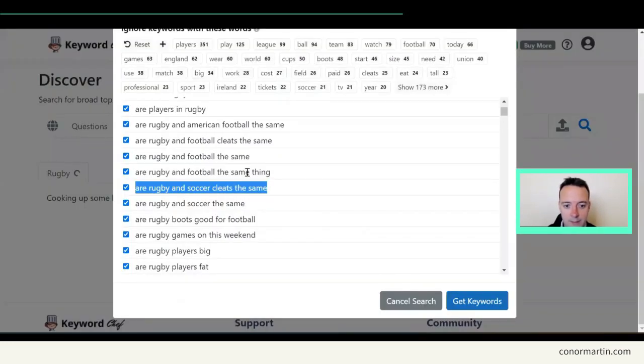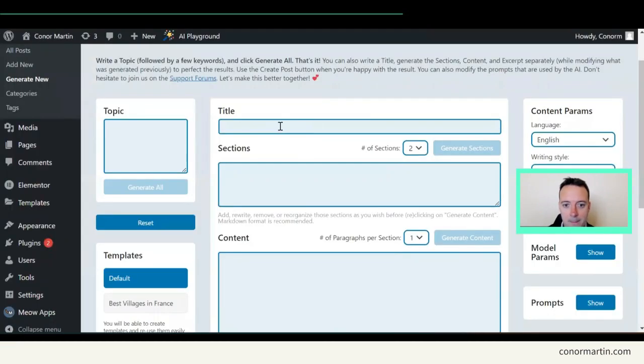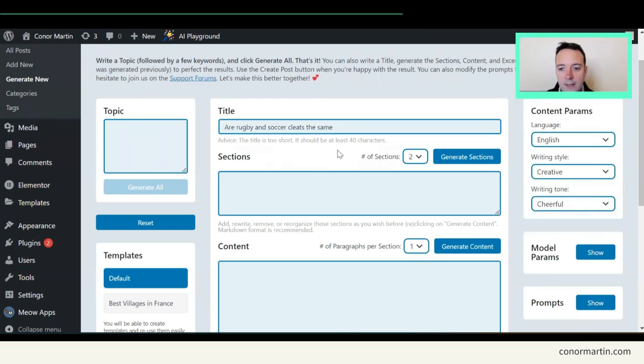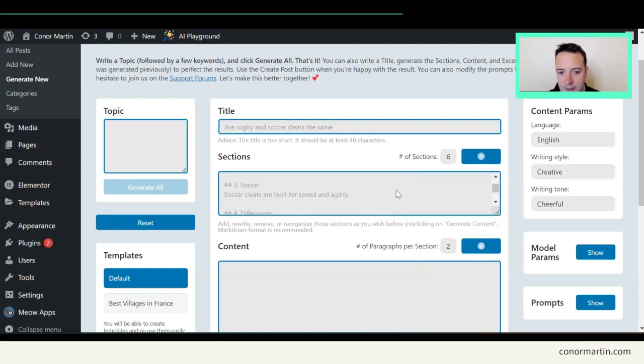So let's go back to our title and we add it here. Let's just add this: Are rugby and soccer cleats the same? Okay, let's move me up here. So you have a choice of sections that you can add. I usually try to add as many as possible and then we'll delete them afterwards. So this will give you the headlines that you want. Okay, this looks okay here. I'm happy enough with the headings, so we can go ahead and click 2 sections, 2 paragraphs per section, and let's generate the content and see what it gives us.